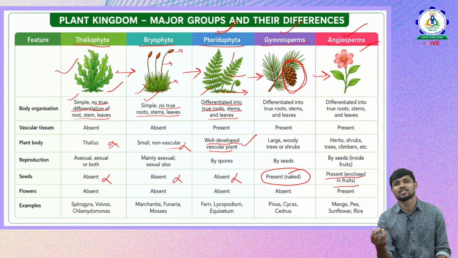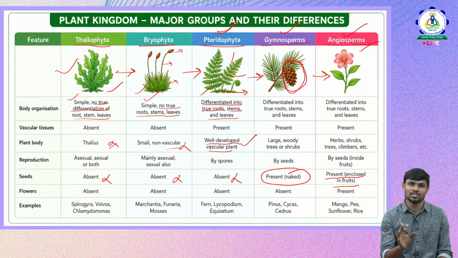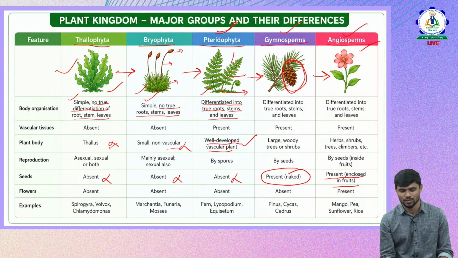What are the developments that happened? One major advancement happening in plants is the structure of the plants, differentiating into different plant parts. Then one more thing is vascular bundles. Then one more thing is with respect to reproductive parts, that is seeds and flowers. So these are the 5 types. So this is what constitutes the whole plant kingdom.